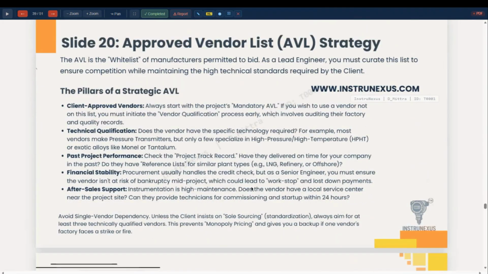Approved vendor list: the client approved vendor list is to be attached, and if some new vendor is to be approved, then the technical qualification requirements must be mentioned. Past project performance, PTR, is to be provided for that vendor, along with financial stability and after-sales support. If the vendor is meeting other points but is not able to support you after sales, then that vendor is not suitable.